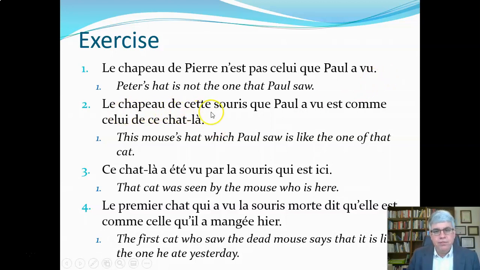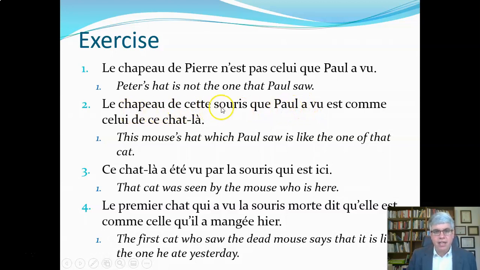Le chapeau de cette souris que Paul a vu est comme celui de ce chat-là. Oh, we've got a lot of things happening here. We've got le chapeau, the hat of this mouse. Que Paul a vu. Okay, so this is que, meaning that the chapeau de cette souris, que Paul a vu, that Paul saw. So that's the past tense of voir, conjugated with avoir.